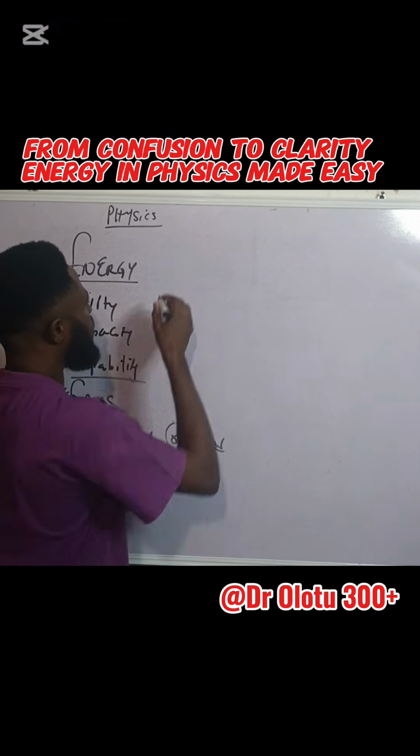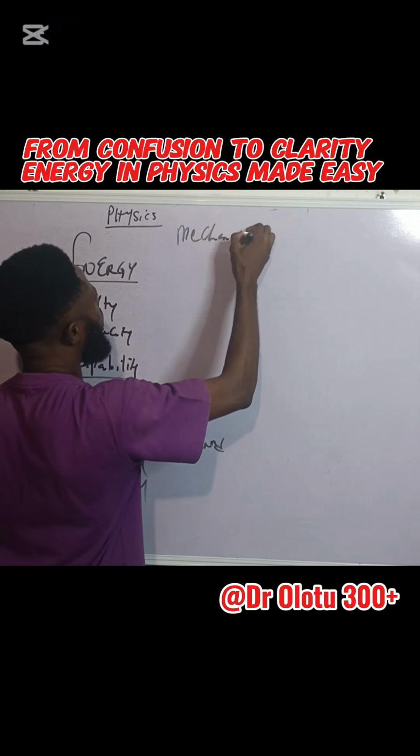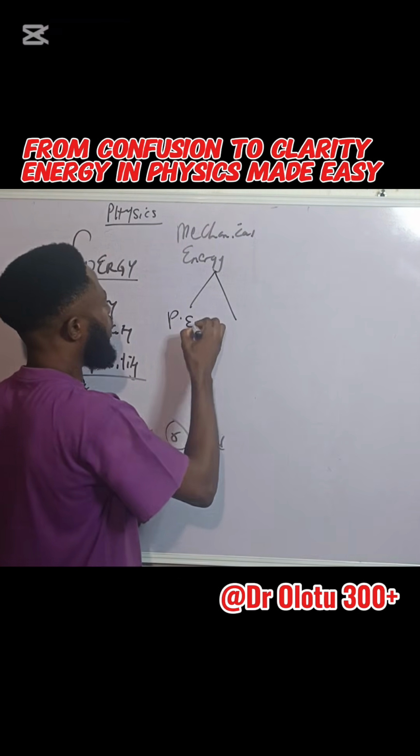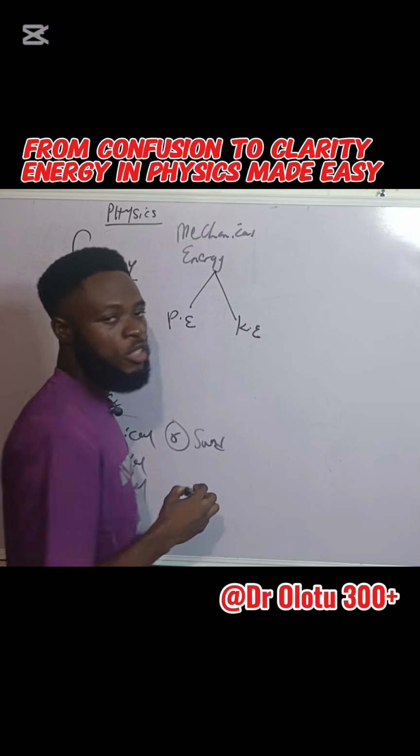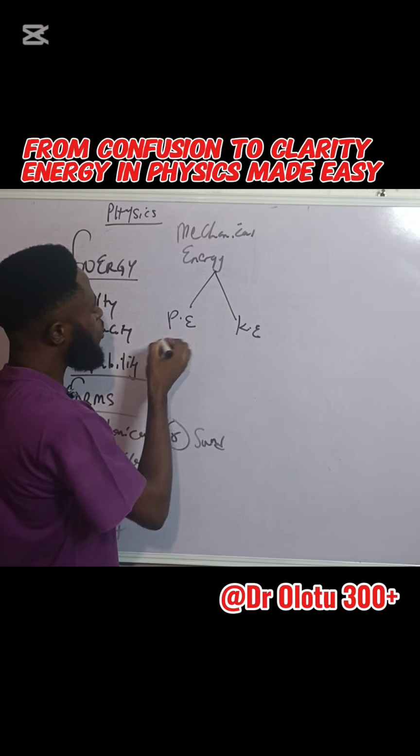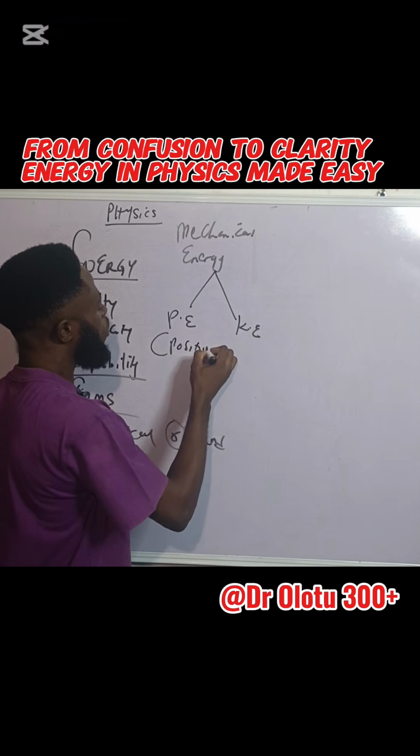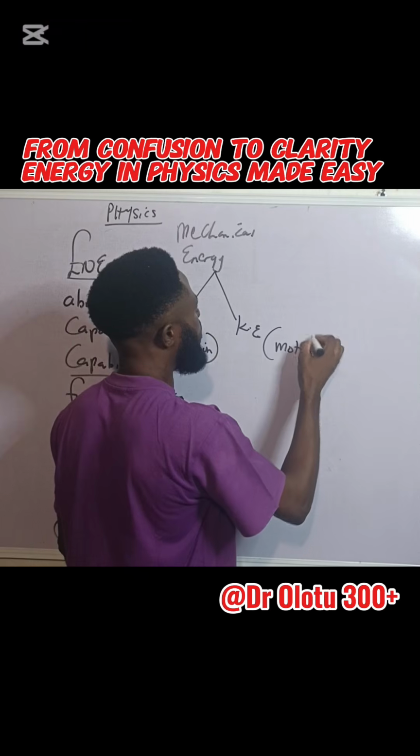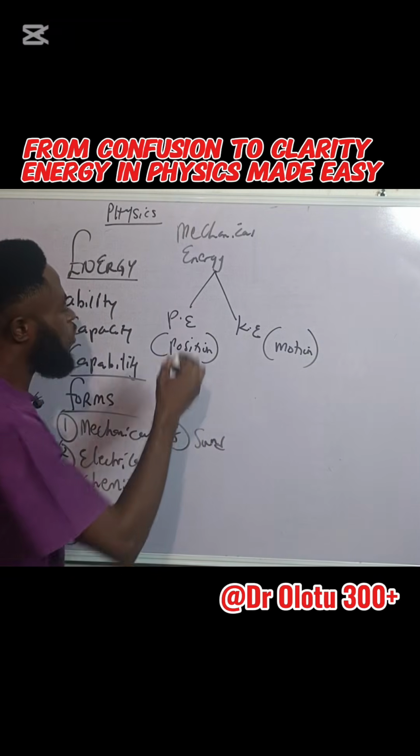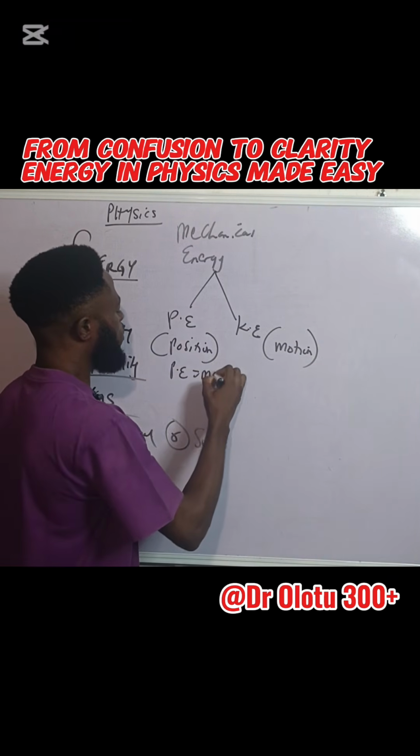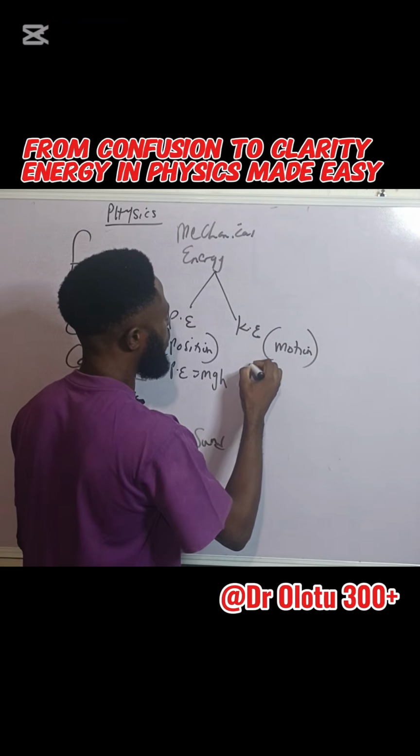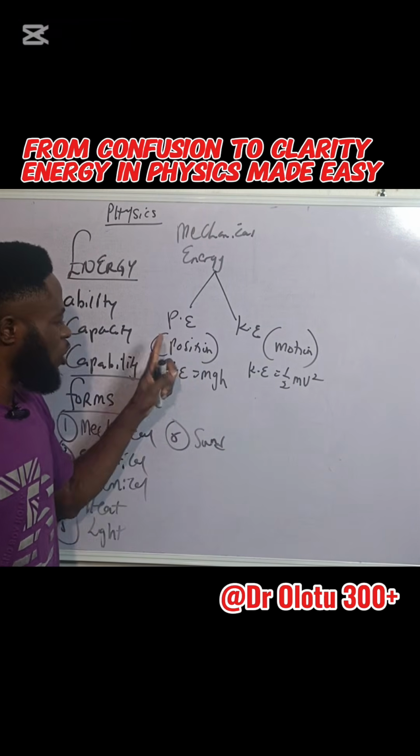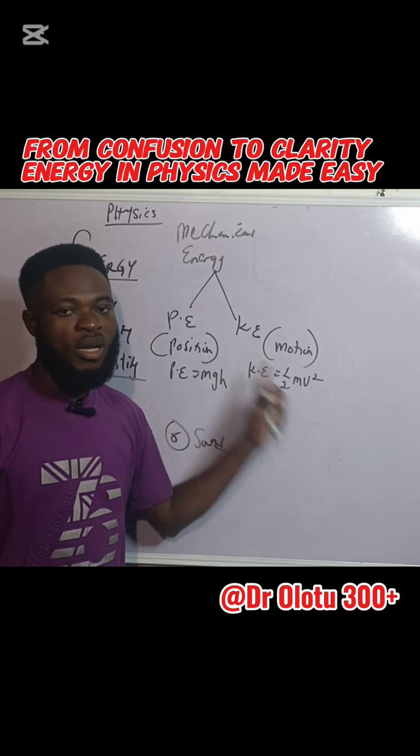Now, mechanical energy is divided into 2 categories. That is potential energy and kinetic energy. Potential energy is the energy possessed by a body by virtue of its position, while kinetic energy is the energy possessed by a body by virtue of its motion. The formula for potential energy is given as mgh, while for kinetic energy it is given as half mv square.